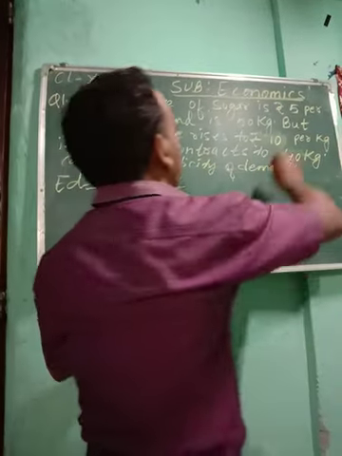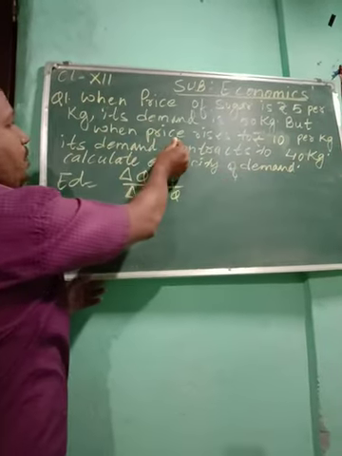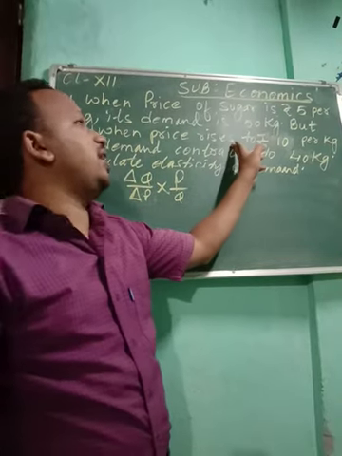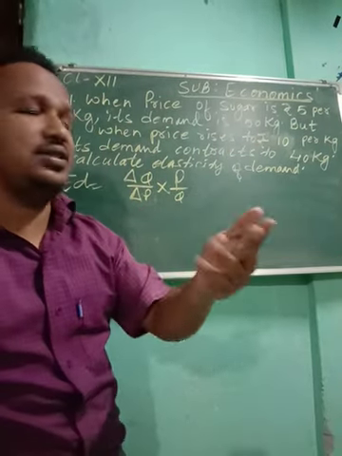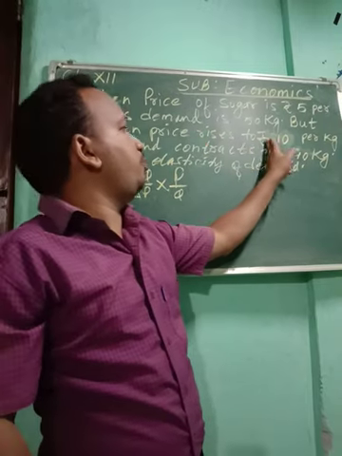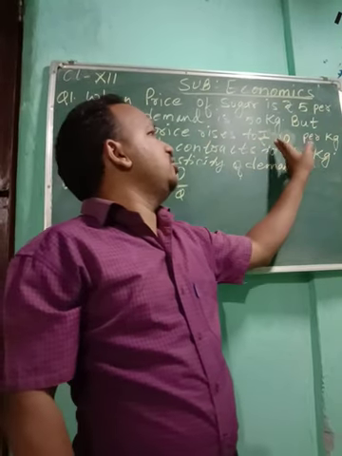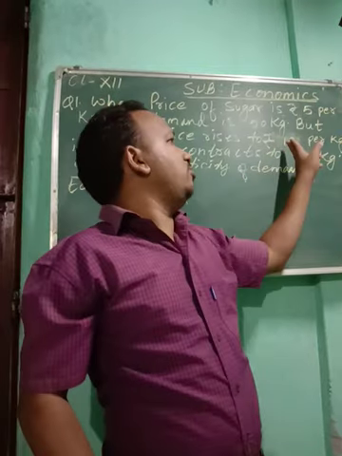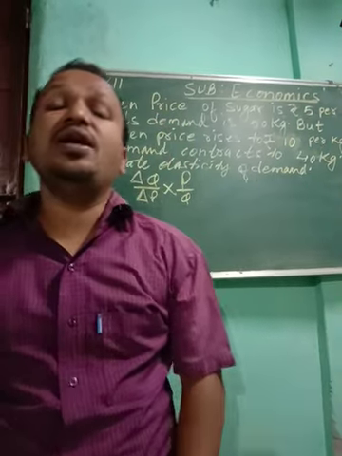Now see the next part of the question. When the price rises to ₹10 per kg, the price is increasing from ₹5 to ₹10.